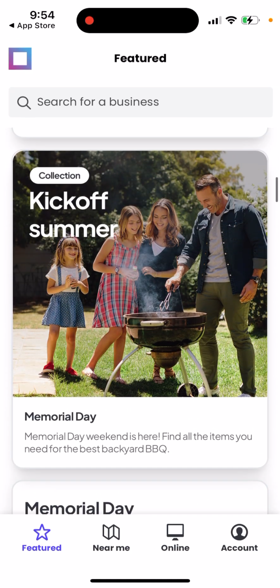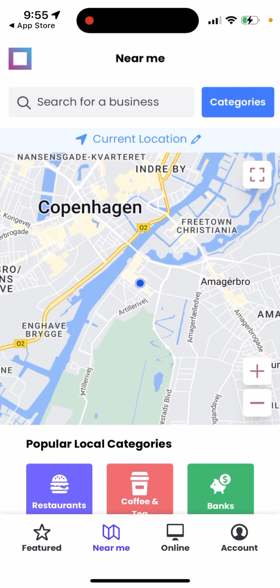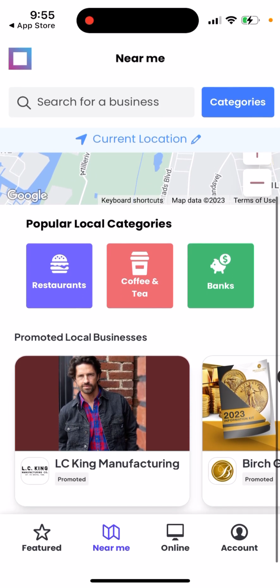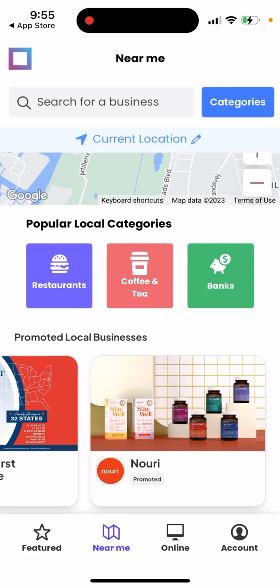Another tab is the near me tab. Of course, this app is only available in the US, so if you're traveling somewhere like Europe, it's not going to be available. These are the businesses around you. If you want to go for a coffee, you can find a coffee shop via this app and know who supports these values. Then you can go to a local restaurant, or if you're traveling in the US, you can do that.